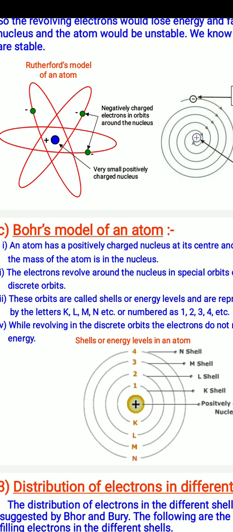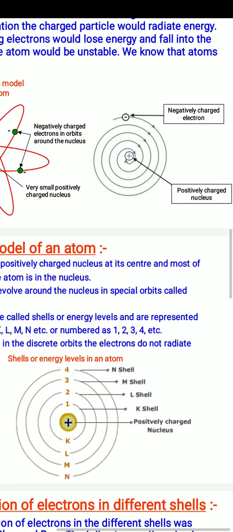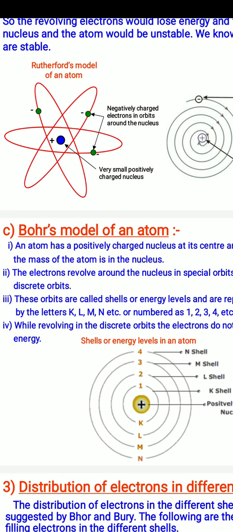Second, the electrons revolve around the nucleus in special orbits called discrete orbits. It means electrons are moving in special orbits, and those orbits are called discrete orbits. It means the orbits do not lose or gain extra energy.